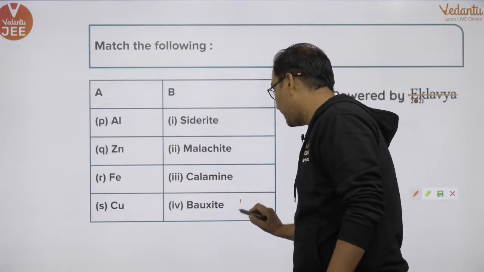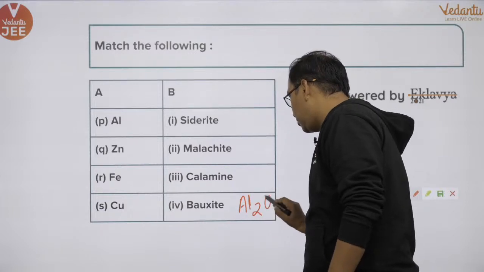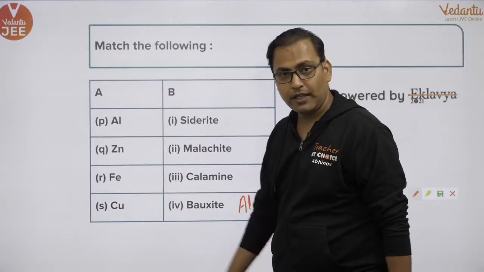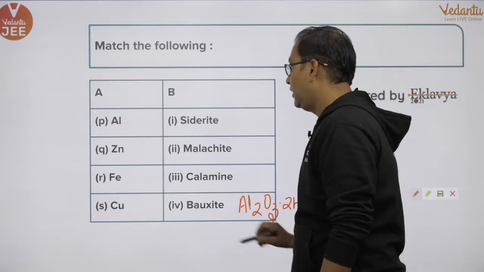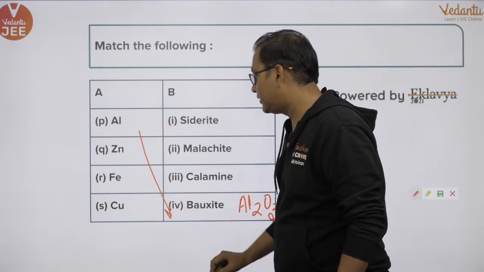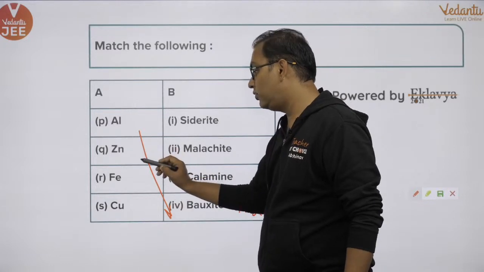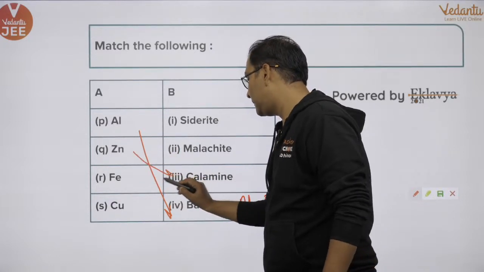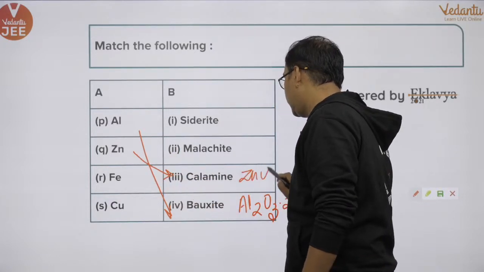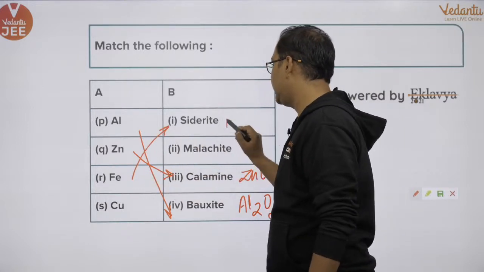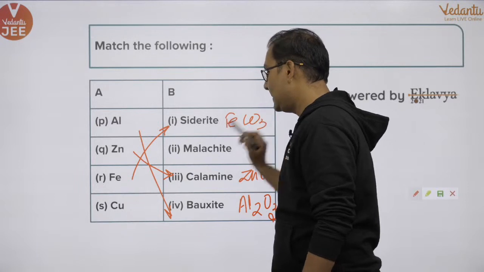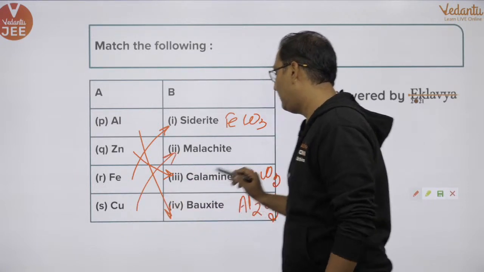Aluminium will be attached to bauxite, Al2O3·2H2O. So aluminium goes to bauxite, zinc goes to what? Calamine. Calamine is ZnCO3. Iron goes to siderite. Siderite is FeCO3. And then copper goes to malachite.